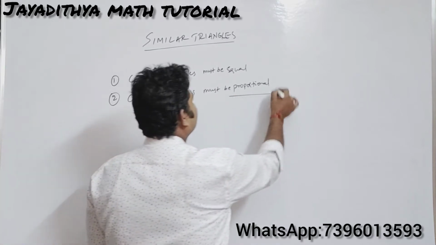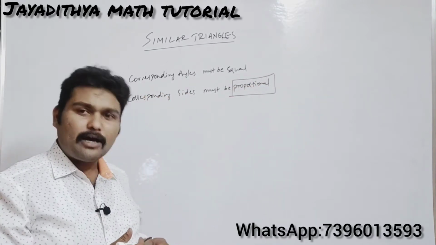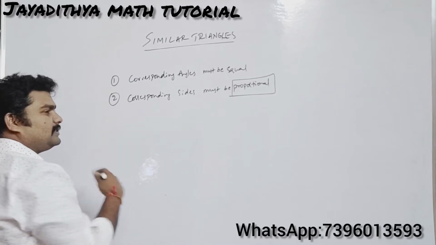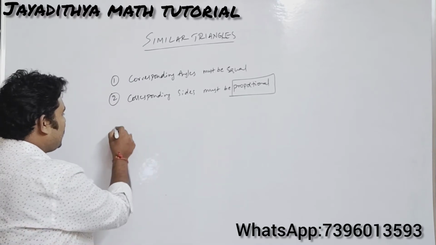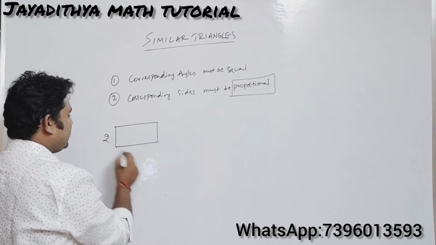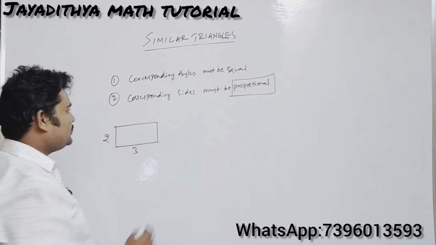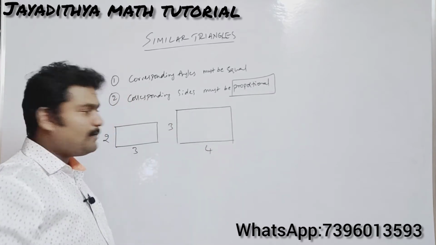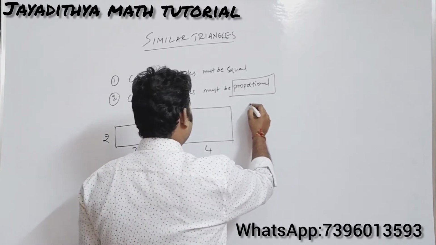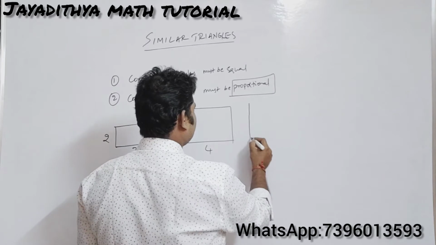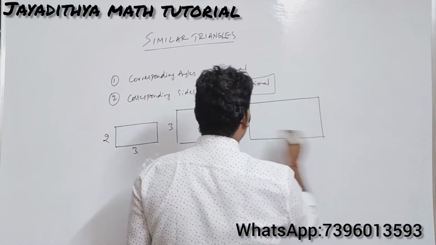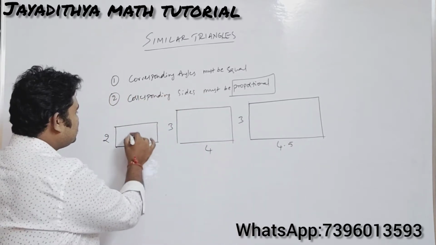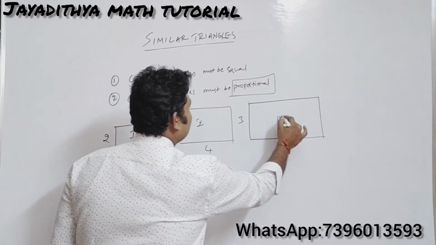What do you mean by proportion? Proportion means if you take the ratio of corresponding sides, all the ratios must be equal. Now, for example, let us take 3 different rectangles and observe what happens. I am taking a smaller rectangle with dimensions 2 units and 3 units, one more with dimensions 3 and 4, and one more with 3 and 4.5 units. So here you can see the first rectangle, second rectangle, and third rectangle.